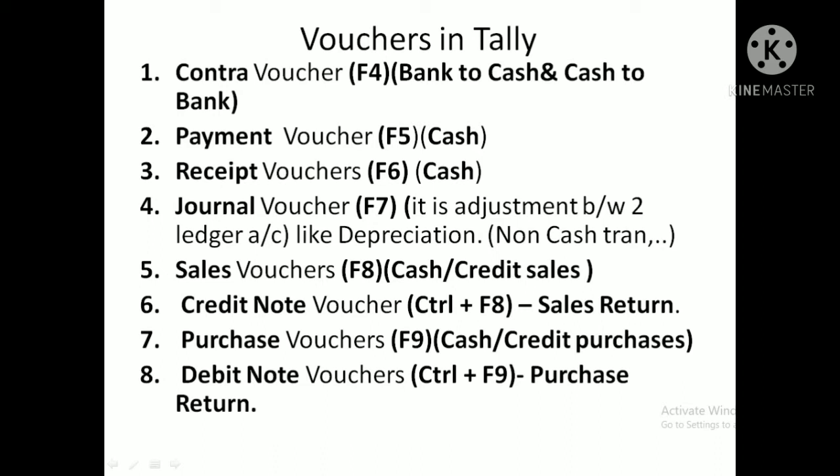After that, he will prepare the trial balance for checking the ledger account balances. Then at the end of the year, he will prepare the profit and loss account and balance sheet. These are the procedures we have in manual accounting.